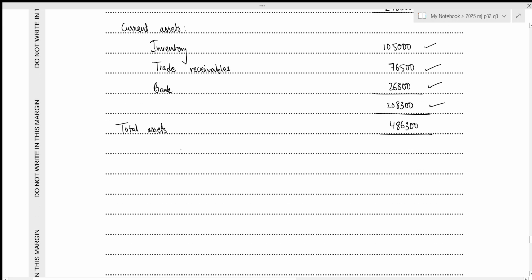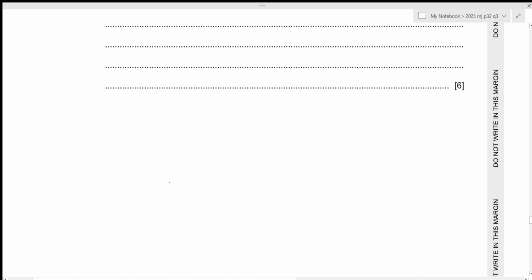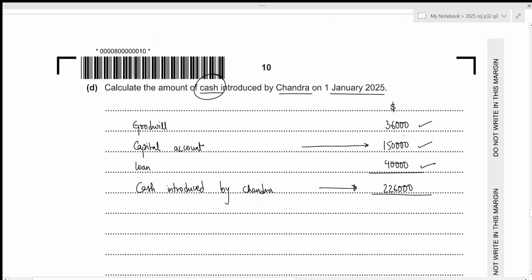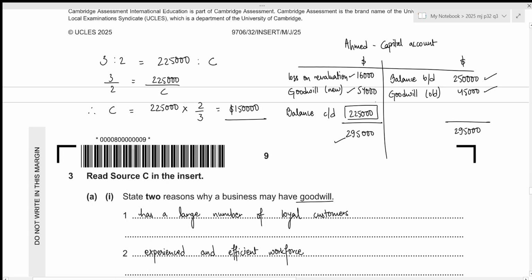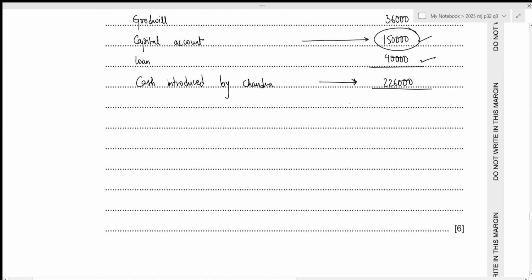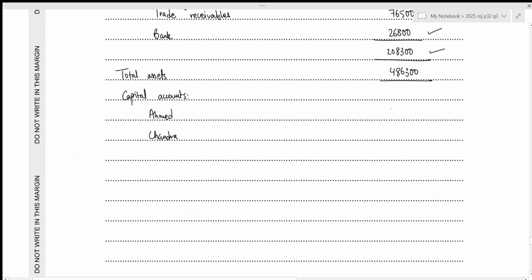Okay, now we can move towards the capital section. We have Ahmed and Chandra because Betty retired. And we need to include the new value of the capital accounts. So the capital value for Chandra will be 150,000. Then we've also calculated Ahmed's capital value, which is 225,000. Let's write it down. So 225 for Ahmed, 150 for Chandra. And the total capital will be 225 plus 150, which results in 375,000.